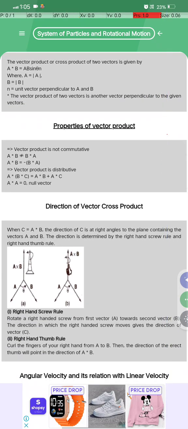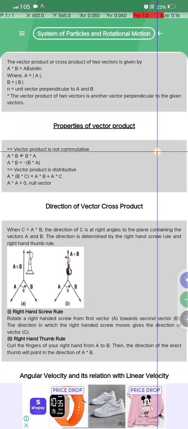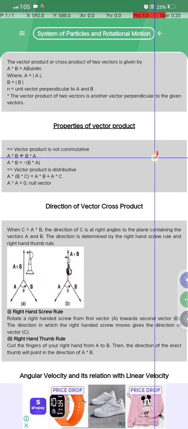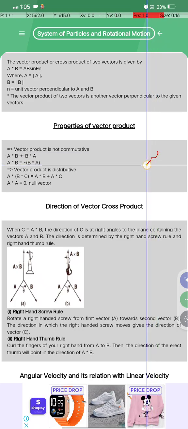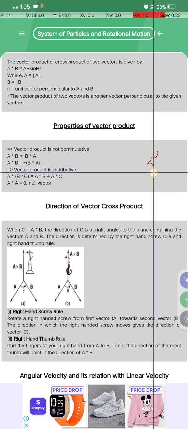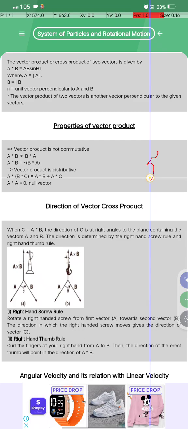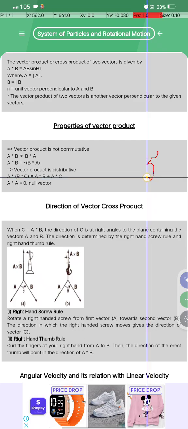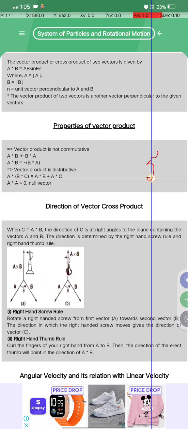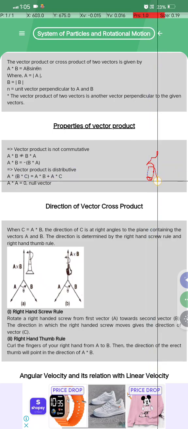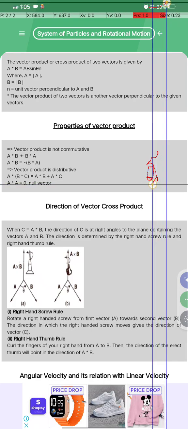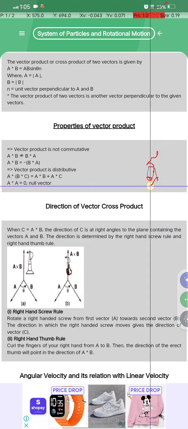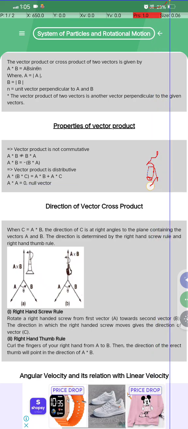Okay, the properties of vector product क्या होता है. Vector product is not commutative. A cross B is not equal to B cross A, and A cross B is equal to minus B cross A. Vector product is distributive. ओके, A क्रॉस (B प्लस C) बराबर होगा A क्रॉस B प्लस A क्रॉस C, दोनों आपस में बराबर आ जाएगा. ओके, अब A क्रॉस A जो होता है हमेशा एक नल वेक्टर होता है.